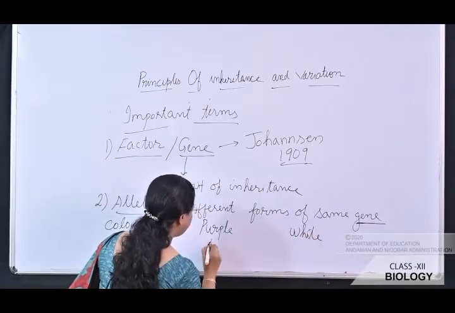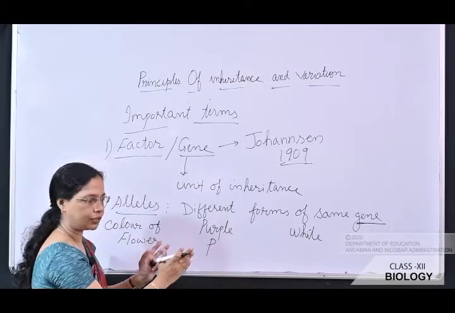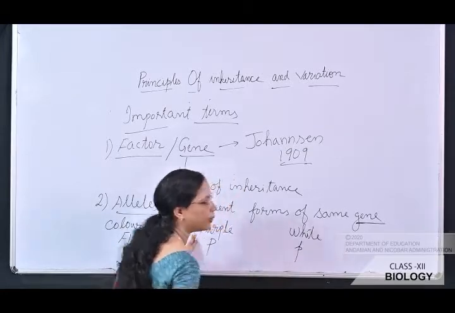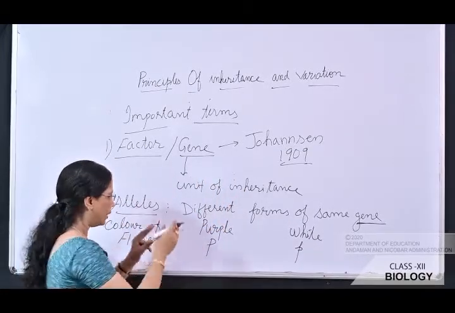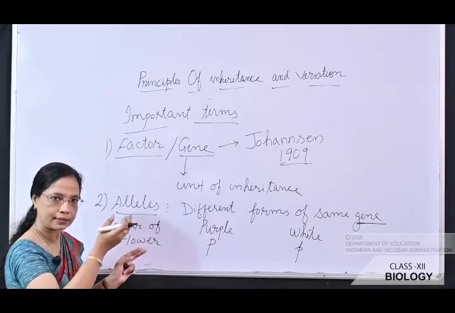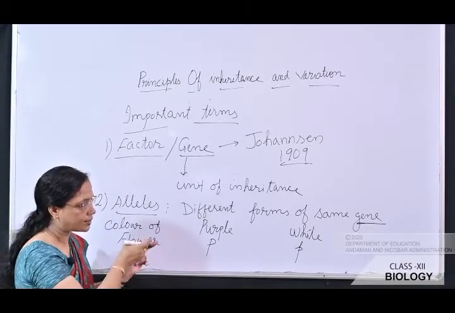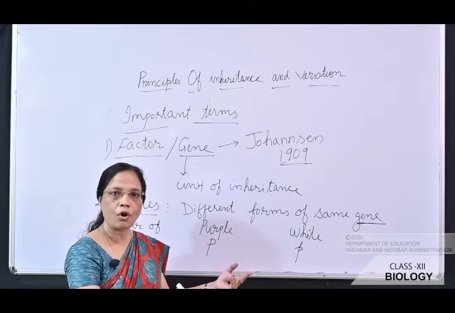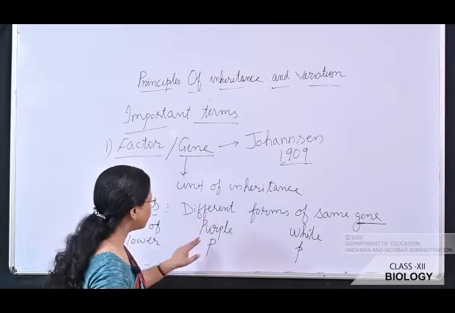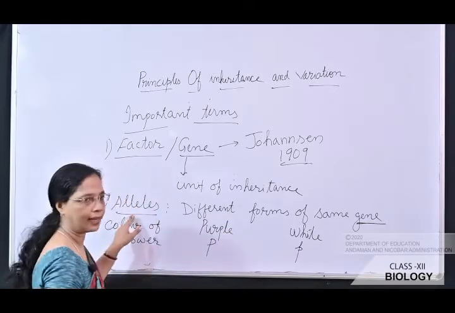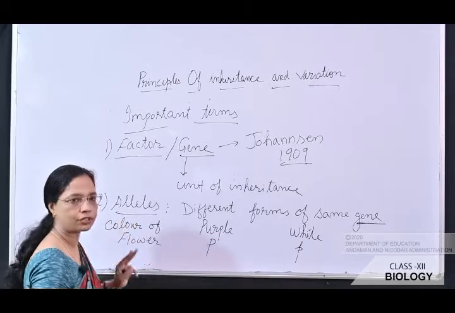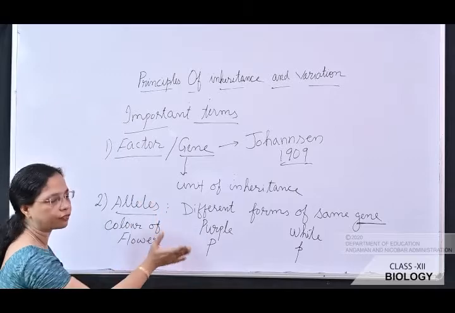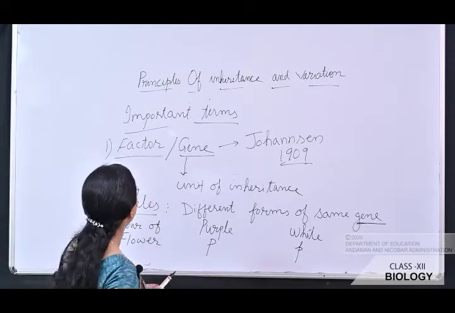Okay, so capital P is the gene which carries purple color, and capital P is one form and small p is another form. So the color of the flower is a gene which is having 2 different forms. It is either purple form or white form. These forms are known as the alleles of a gene. So we can say different forms of a gene are known as alleles.